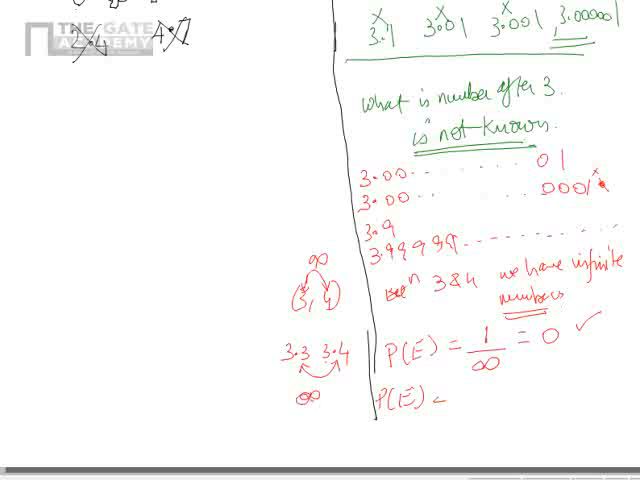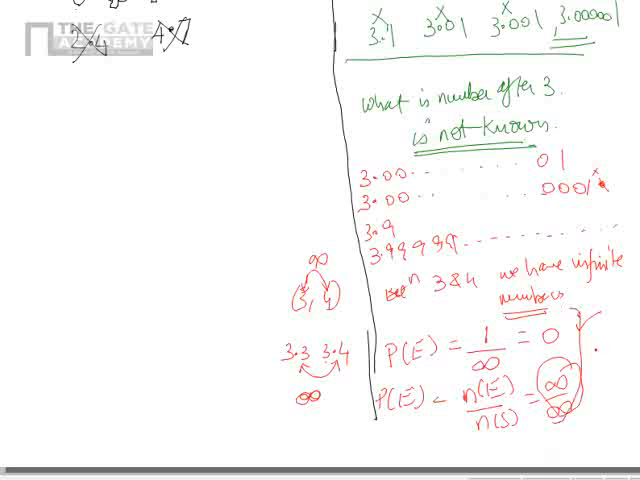Correct? Because between 3.3 and 3.4, you can have 3.3000001, 3.30000000001. Like that, you can keep on writing this. So here also infinite numbers exist. Now if I try to evaluate probability of E as n of E by n of S, we will get infinity by infinity. This is a much worse case.